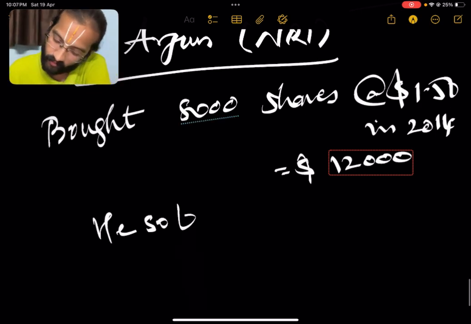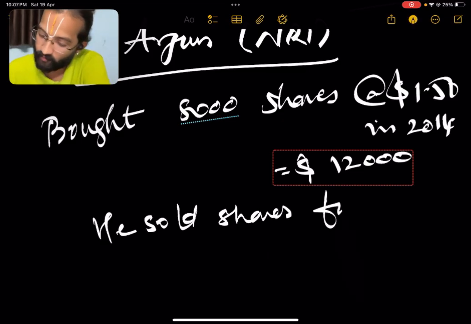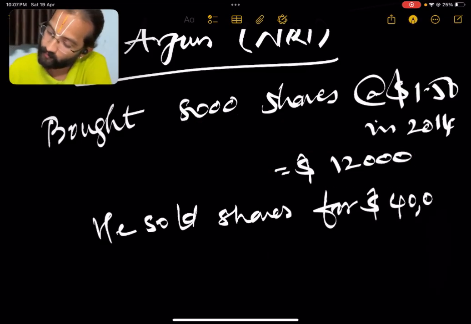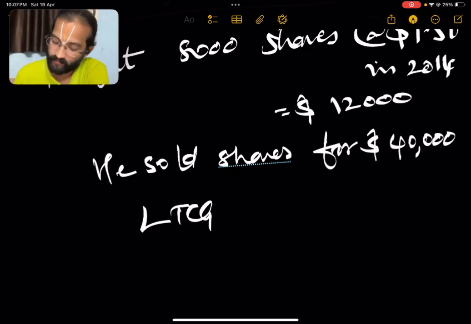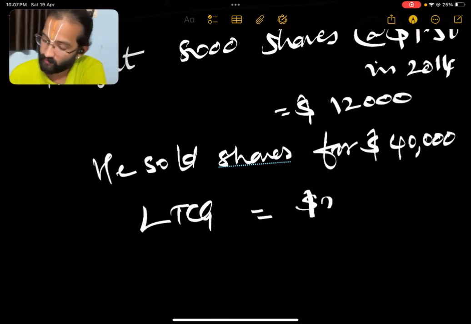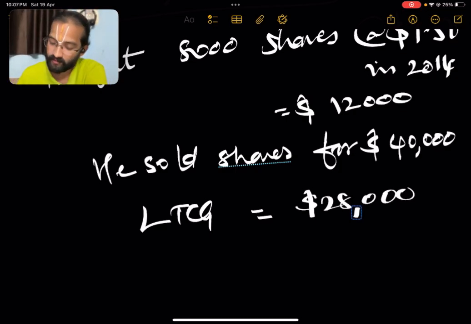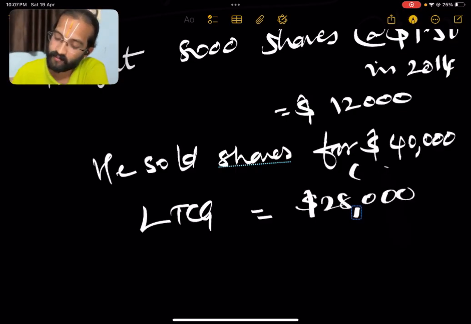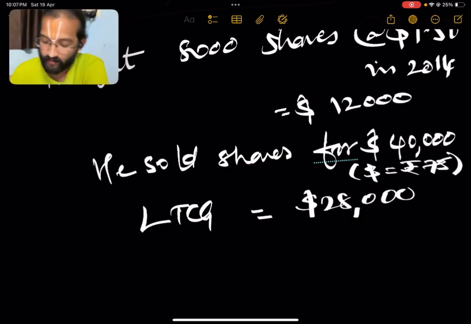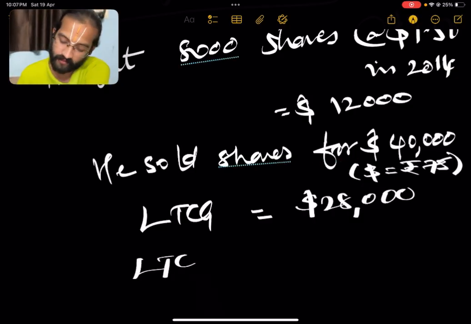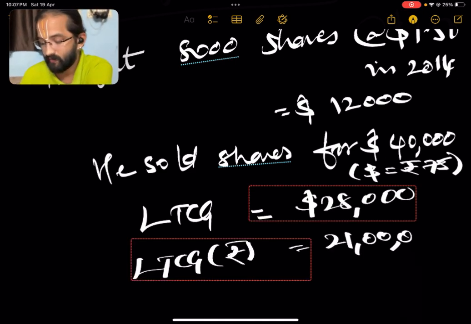He sold all the shares for $40,000. Now LTCG will be $28,000. Correct? Convert it into rupees, just imagine when the exchange rate was $1 equal to 75 rupees. Now LTCG in rupees will be 21 lakhs.